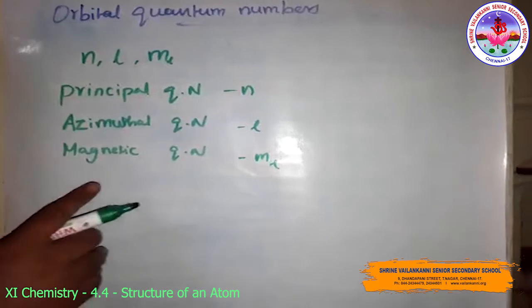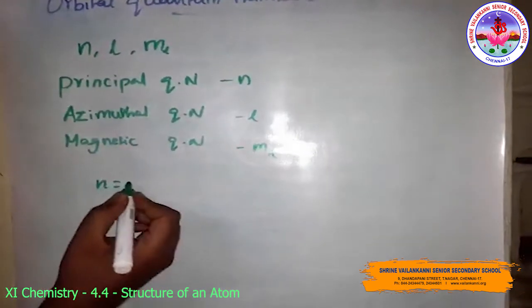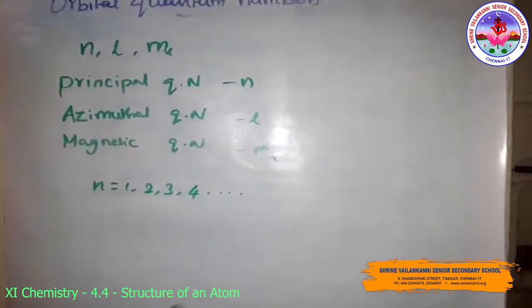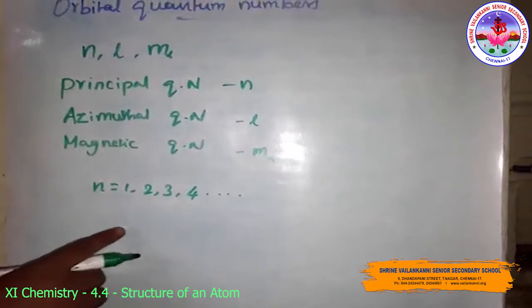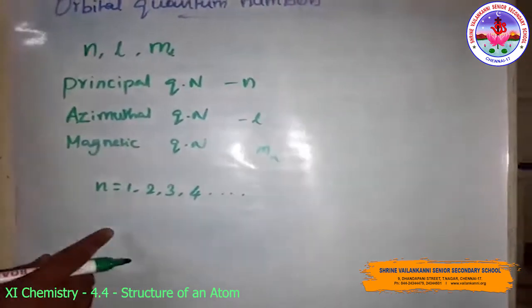Here n is a positive integer with the value n equal to 1, 2, 3, 4 and so on. The principal quantum number determines the size and to a large extent the energy of the orbital.